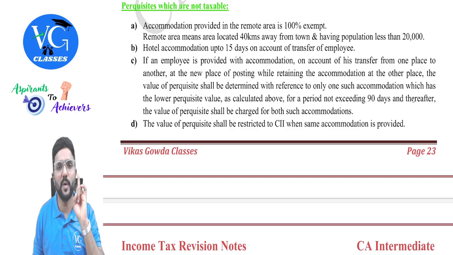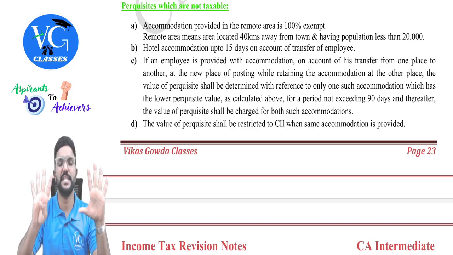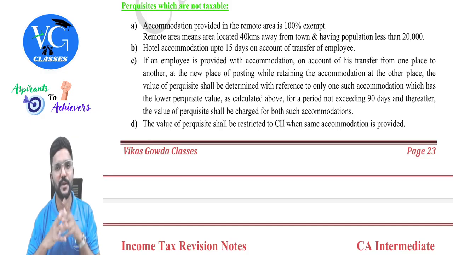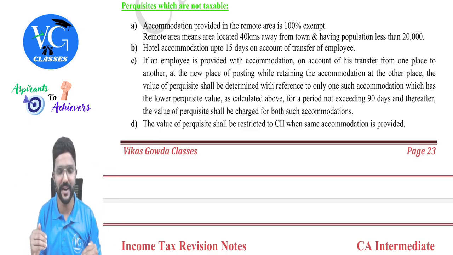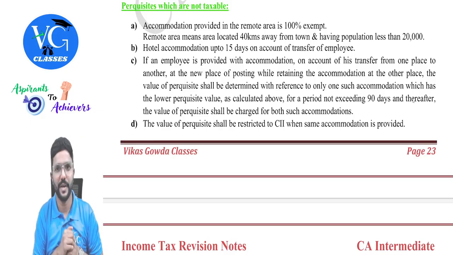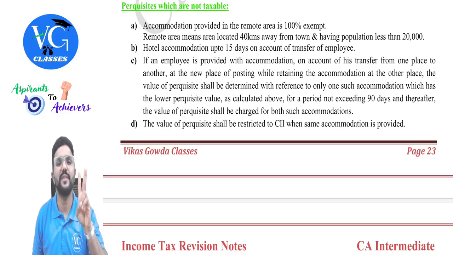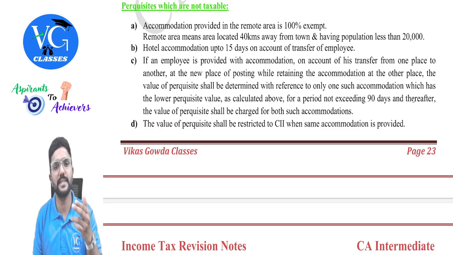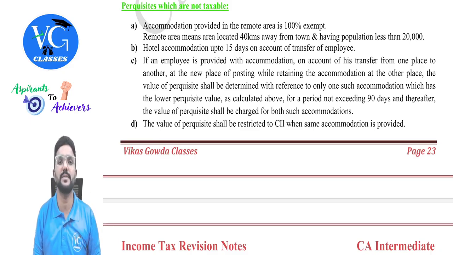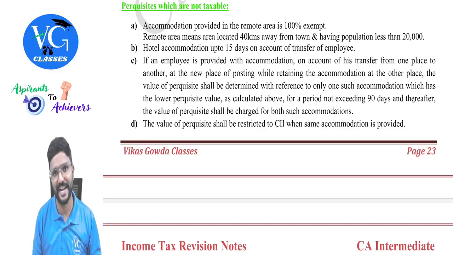In that case, only one accommodation will be taxable for me for the first 90 days. I will calculate the value of perquisite for both houses, the Bangalore house and the Chennai house. Whichever is lower, I will offer that for tax. After 90 days, if my employer continues to provide accommodation in both cities, then both of them will be taxable from the 91st day. Clear? So for the first 90 days, only one house will be taxable, whereas after 90 days, if the employer is still providing both houses to the employee or his family members, then both would be taxable from the 91st day, guys.